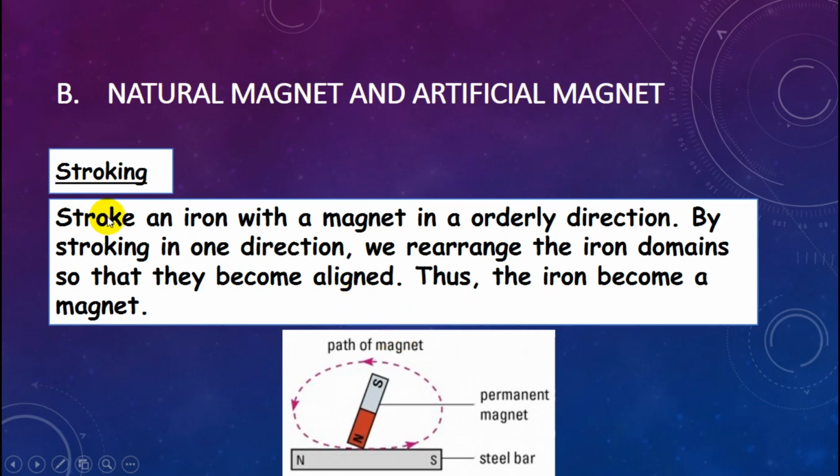Stroking. Stroke an iron with a magnet in an orderly direction, stroking in one direction. We rearrange the iron domains so that they become aligned. Thus, the iron becomes a magnet. It must be in one direction, to make the domains inside the steel bar become aligned.